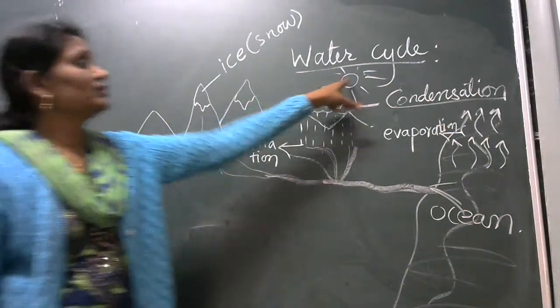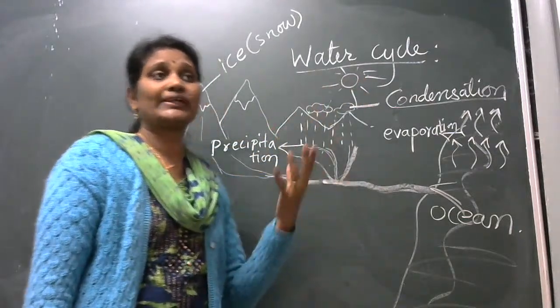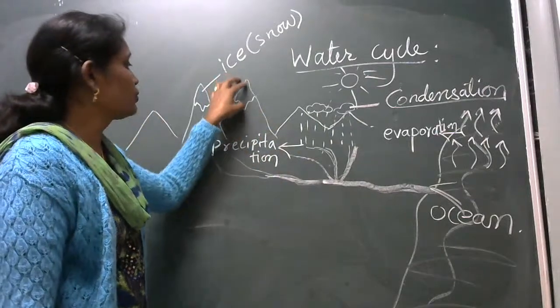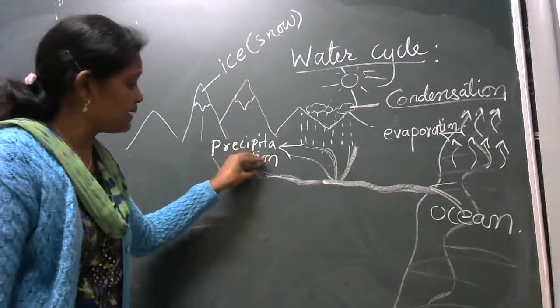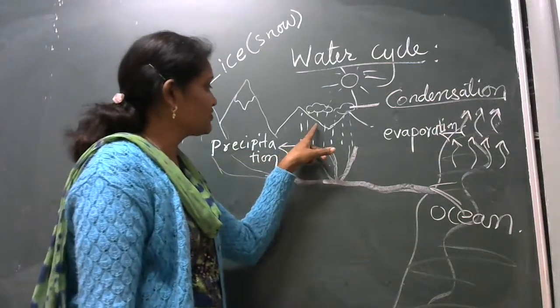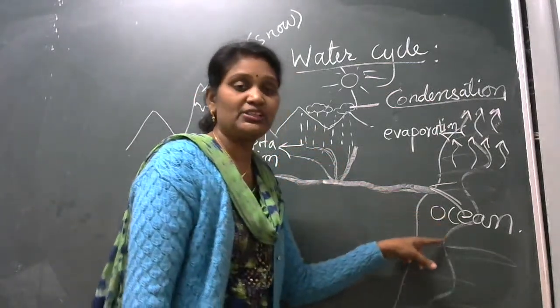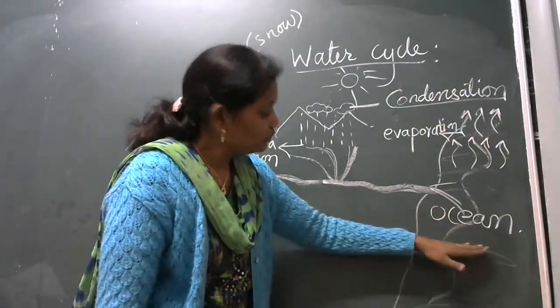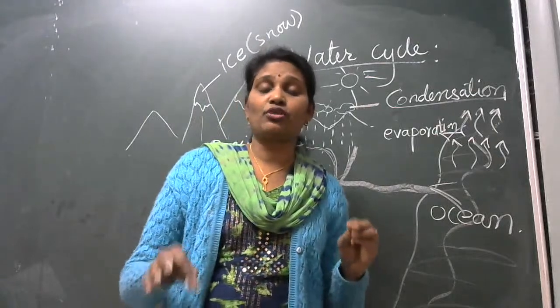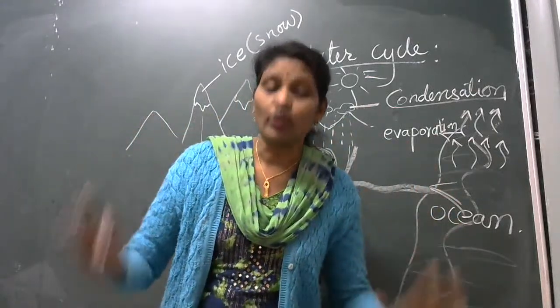Then when the sun rises, in the summer, due to the heat, slowly the ice starts melting. It is converted into the liquid form, and here you can see now it gets and meets the ocean. Now ocean is very vast. You have seen that 71% of the earth is covered by water.